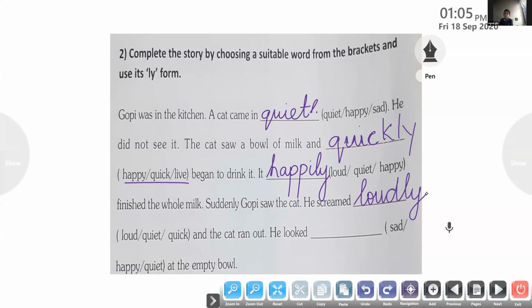Okay, so we'll move on to the next person. One more sentence is left. Okay, Shine, come on, read the last sentence for me. Yes, ma'am. He looked.